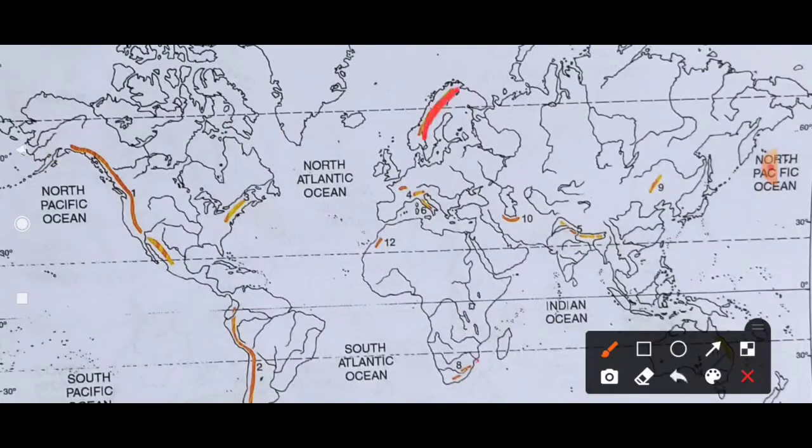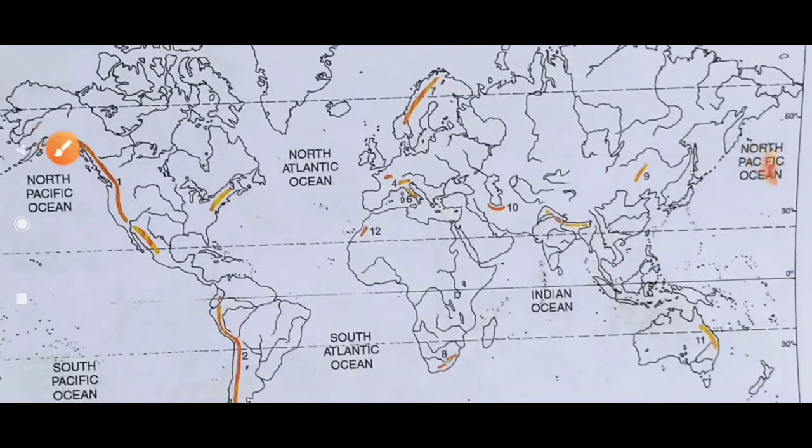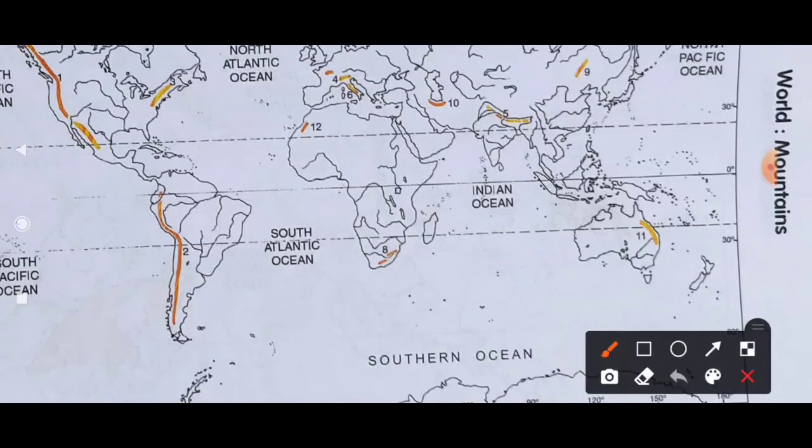Then Drakensberg, which is in Africa. Then Kiangshan, which is in China. Zagros, which is here, Zagros. Then Great Dividing Range, 11th number, the Great Dividing Range, which is in Australia. Here you can see the Great Dividing Range. Then Atlas, which is in Africa. So this is all about the mountains.